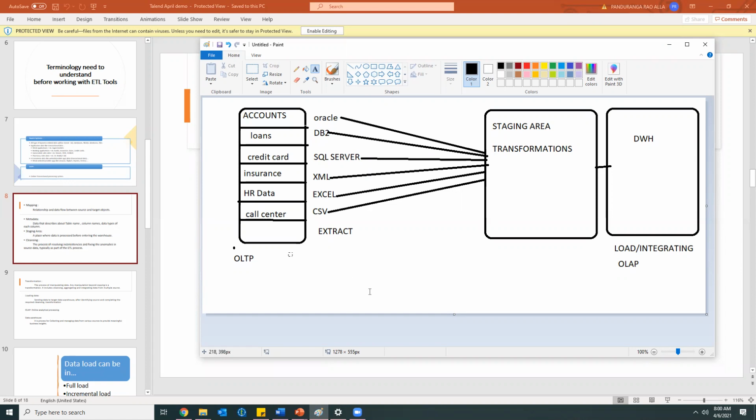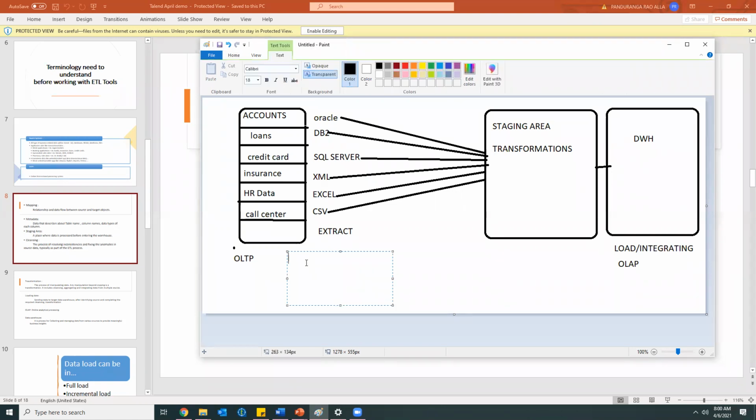For example, in table one, I might have the account number, account name, and location of that account.